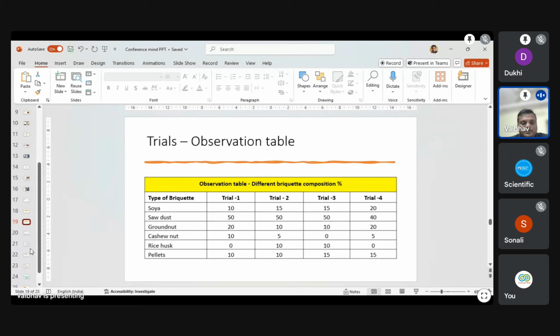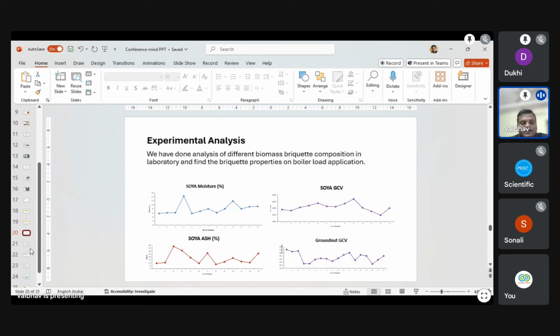This is the trials observation table; I have observed trials 1, 2, 3, and 4. This is the experimental analysis we have done on different biomass compositions in the lab. Soya bean contains high moisture and high ash percentage, so its GCV drops.